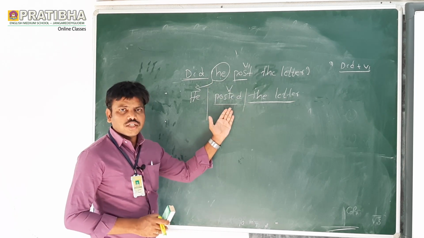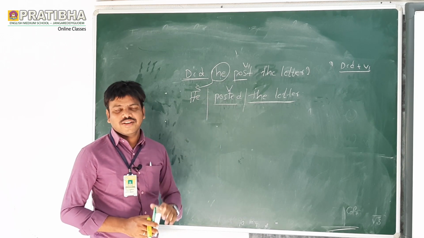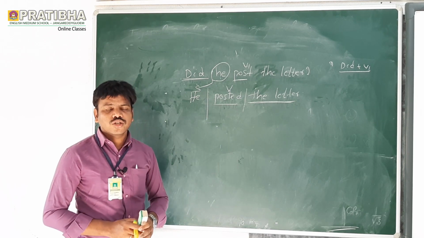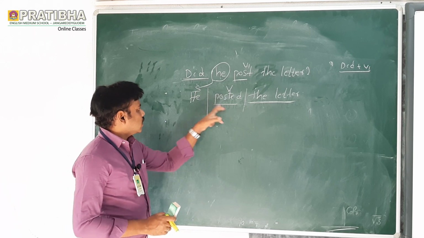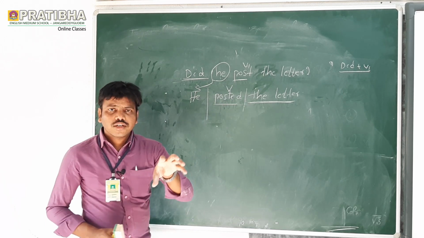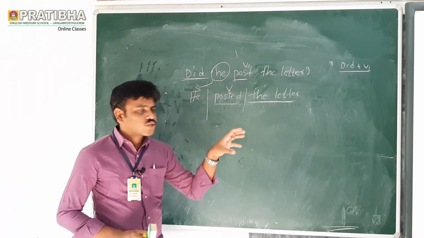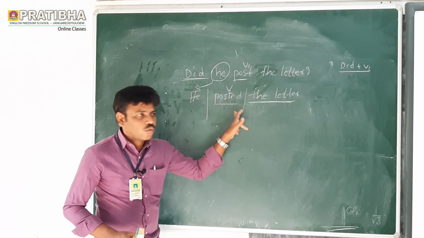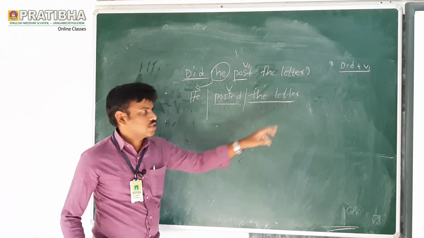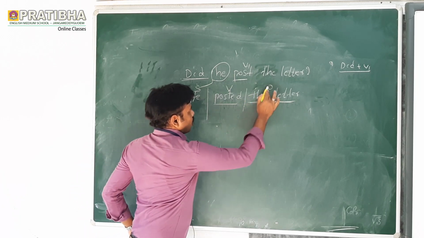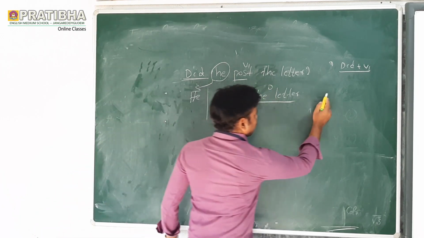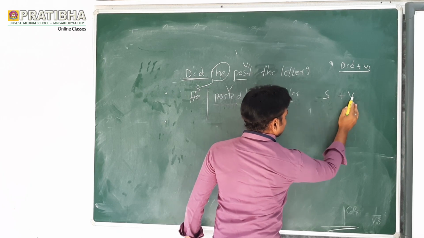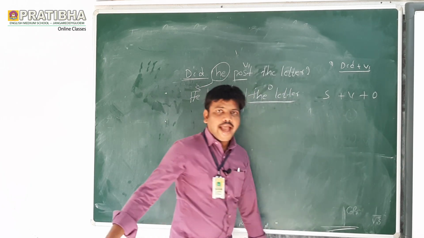So first make it a positive sentence. Very simple explanation. After making the positive sentence, now let us divide what is subject, what is verb, and what is the object. Now listen, this is the object. What is our rule? Here you see, subject plus verb plus object. It is the active voice.